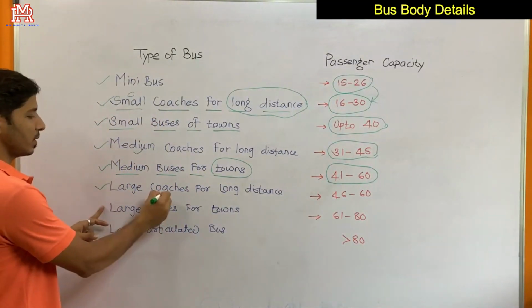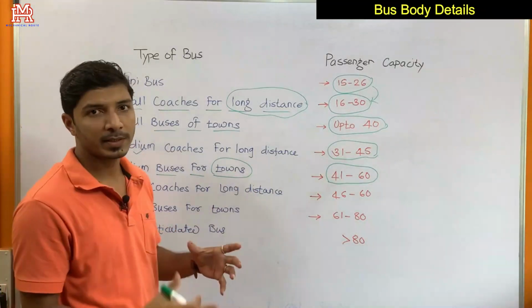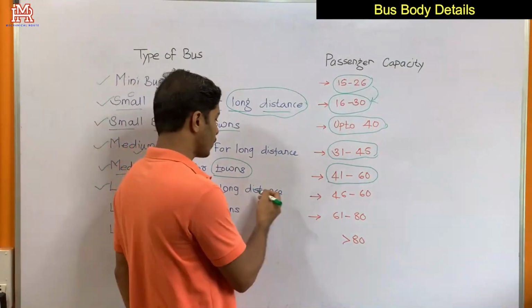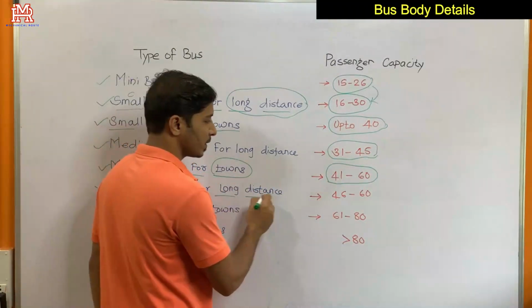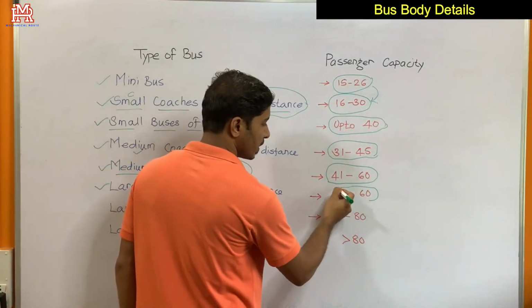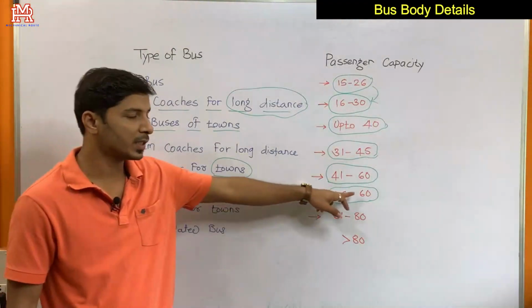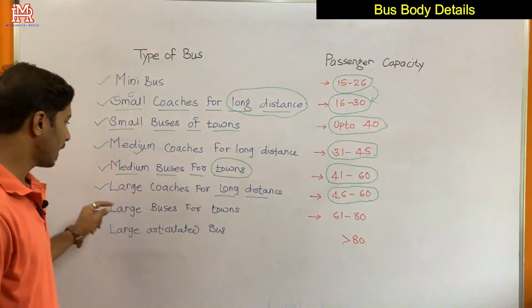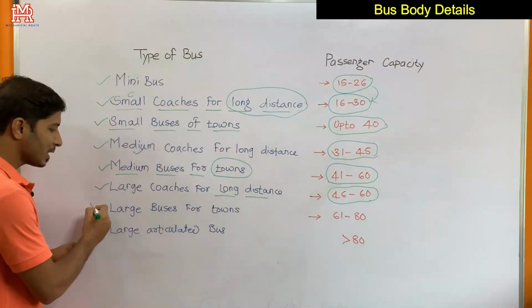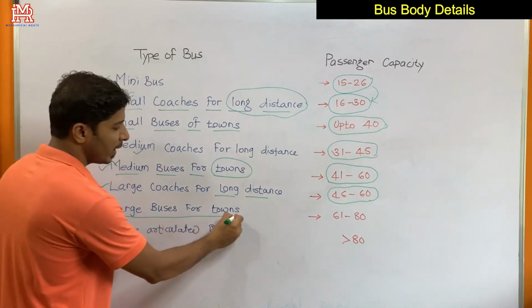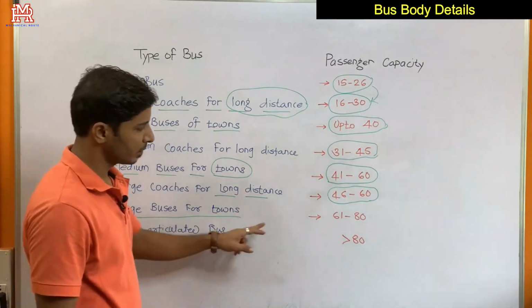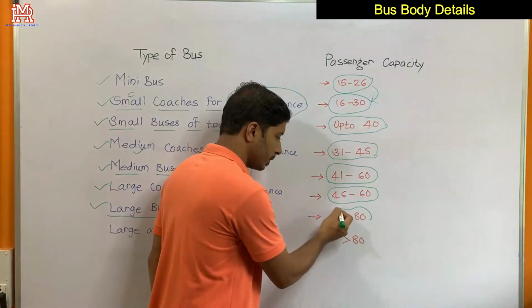Then large coaches for long distance, where passenger capacity is increased further: minimum 46 and maximum 60 passengers. Then large buses for towns, for medium distance rather, 61 to 80.